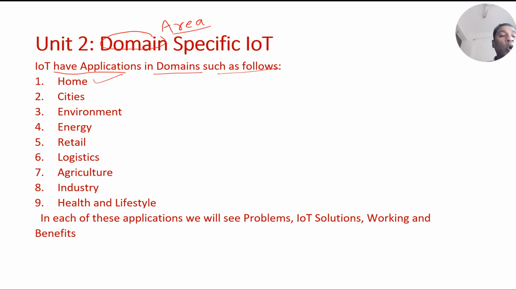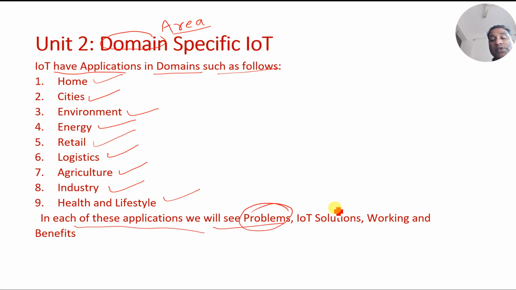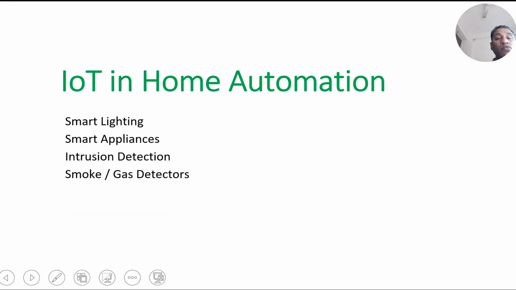It has applications in home, in cities, in environment, in energy, retail sector, logistics sector, in agriculture, in industry, and in health and lifestyle. In each of these applications, we will see their problems, the IoT solutions, their working and the benefits. So let us see one by one.